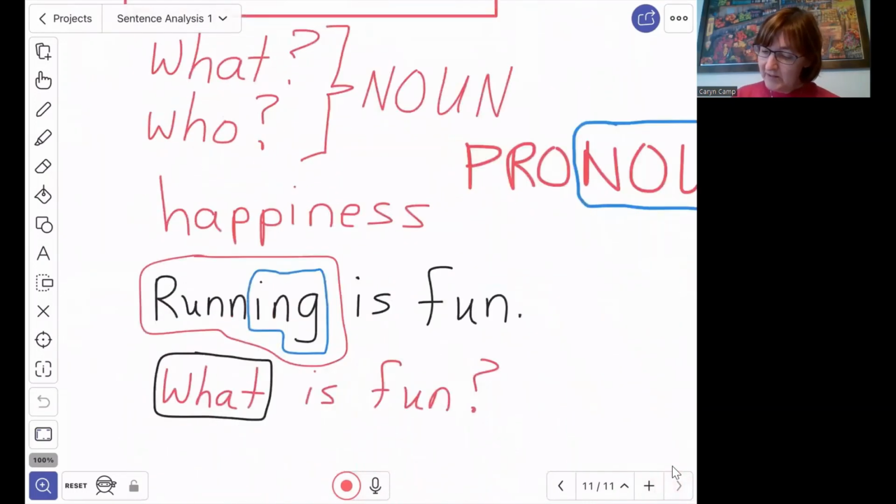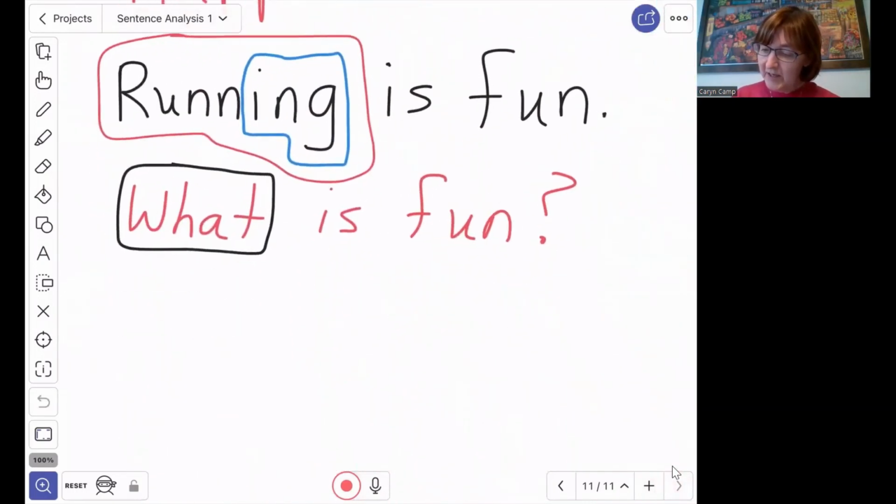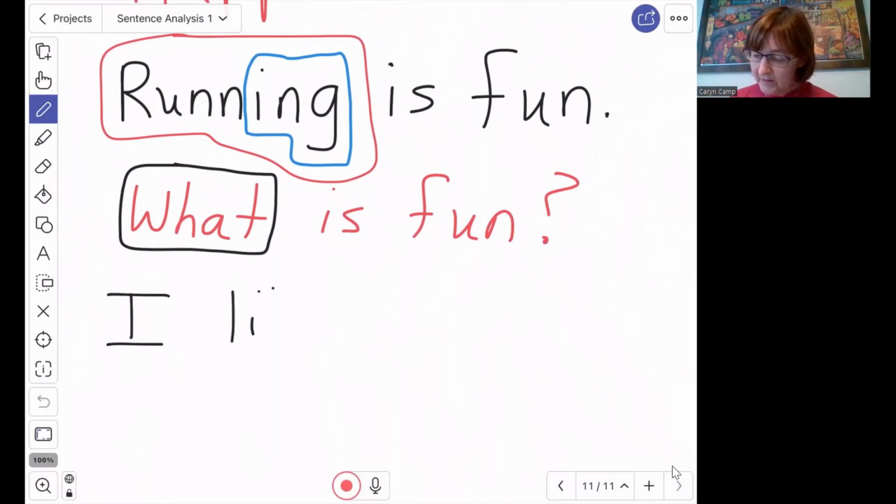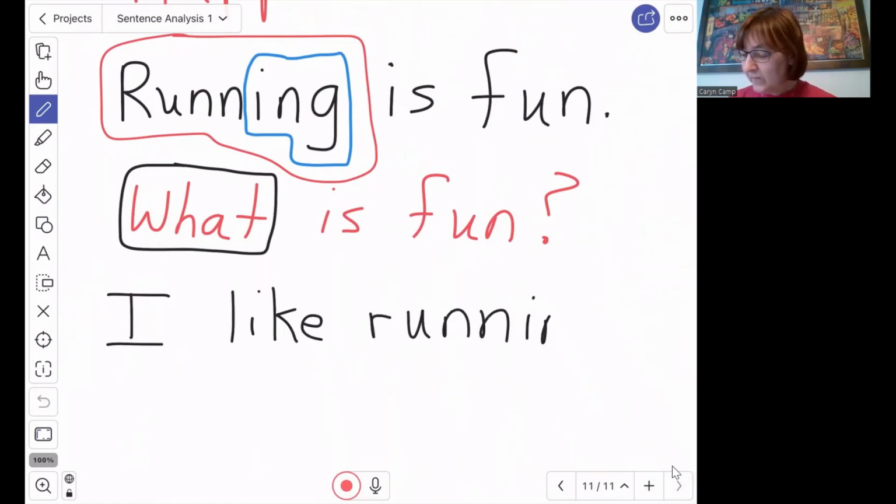All right. Let's look at running one more time. So here running is the subject of the sentence. What if I said, I like running? Okay. Well, who is the subject of this sentence?